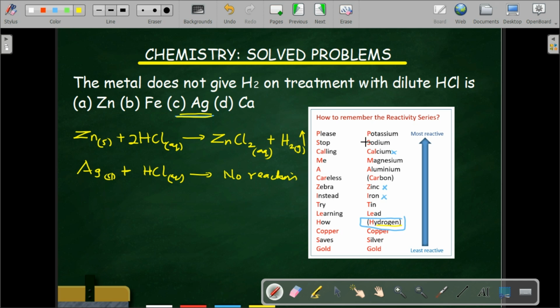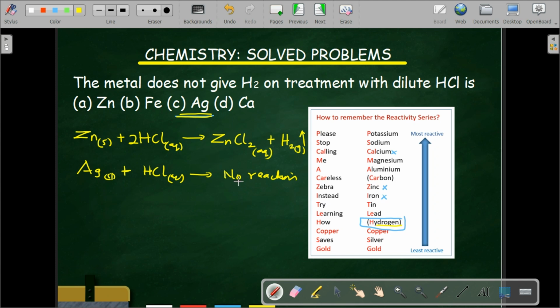Now, other metals like potassium and sodium react vigorously with acid. In fact, they react with ordinary water, so talk less of reacting them with acid. They are very reactive with water. So it might not be safe to react potassium and sodium with hydrochloric acid, because they react even with ordinary water, because of their high reactivity.